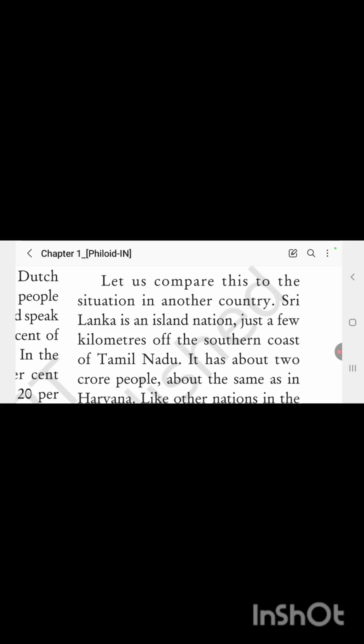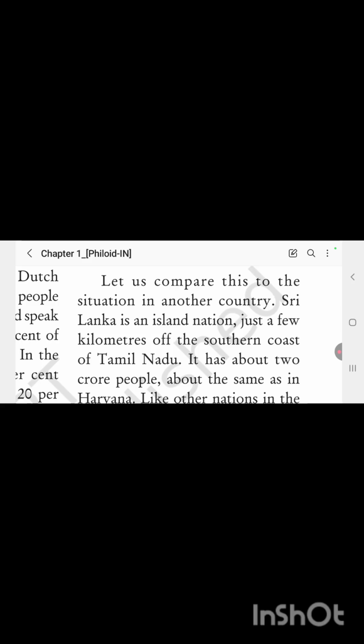It is located in the southern part of India. It is an island country, and like India, it has a diverse population. Okay, so diverse population meaning it has many linguistic groups, also religious groups, maybe Hindu, Muslim, Christians, and Buddhist. They have different languages. Like in Sri Lanka, people mainly speak the Sinhala language, and there are Tamil people, and Tamil people speak their own language, that is Tamil.